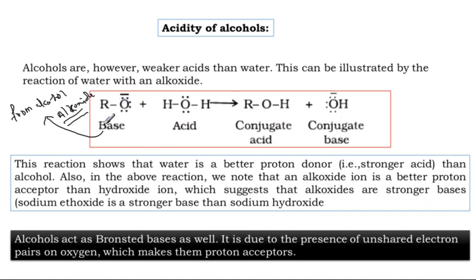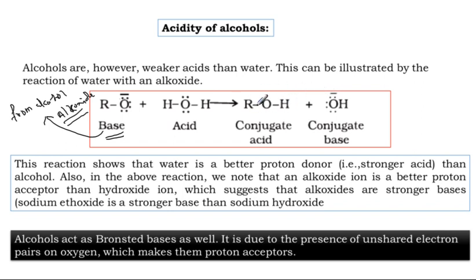Now RO, just forget the name given under each compound. Let us forget everything. Now concentrate only on the actual reaction, then we will discuss. The alkoxide reacts with the water molecule, and always we can have these two types of products.